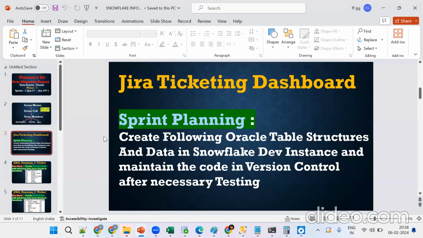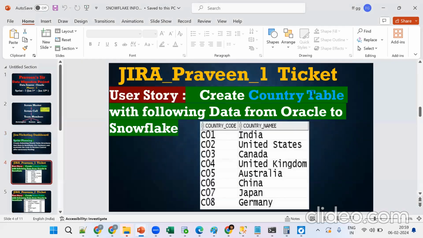The Oracle database is there, and we should migrate this data into Snowflake. First we should create one table, then we should create the DMLs. That's a simple understanding. One ticket is like this: create a country table with the following data from Oracle. So we should create one table.